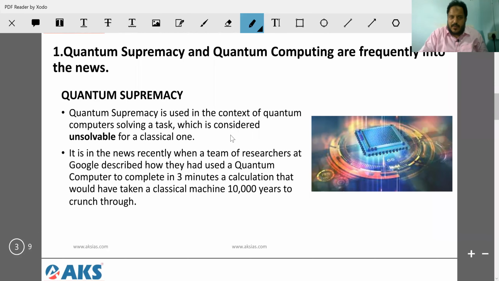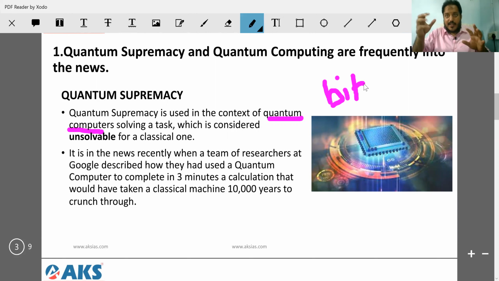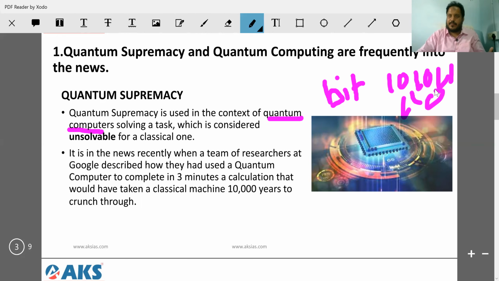Now, quantum supremacy is used in the context of quantum computers. Today, the computer you're looking at right now, or the mobile you're using, uses bits to transfer signals. Whatever I say gets transferred as 10, 10, 11, 1100. I'm not a computer expert, but they get transferred like this under normal conditions.